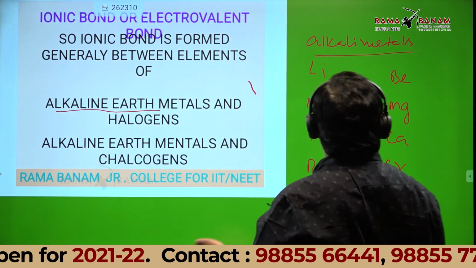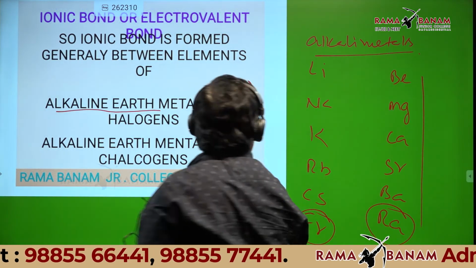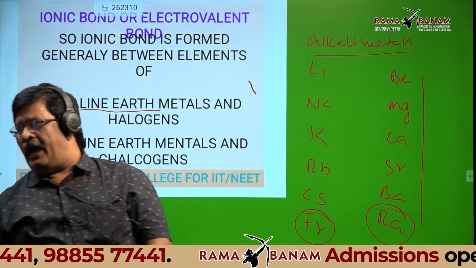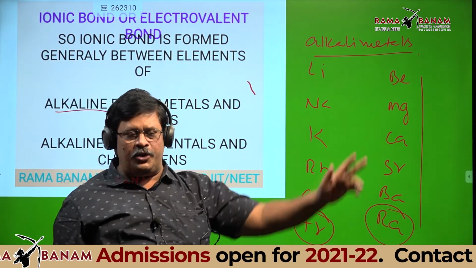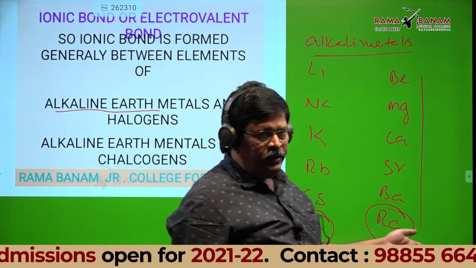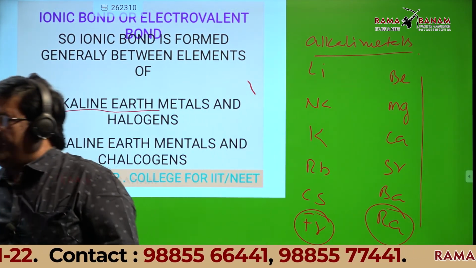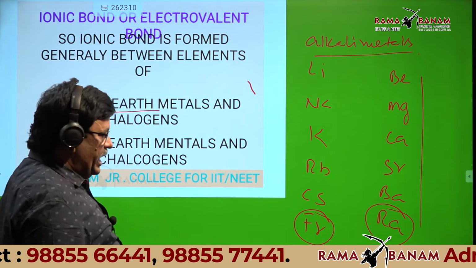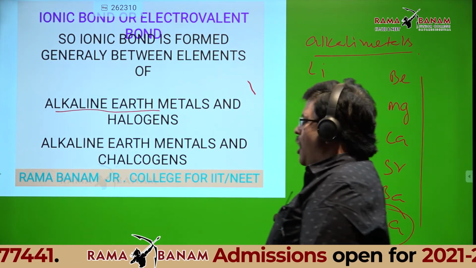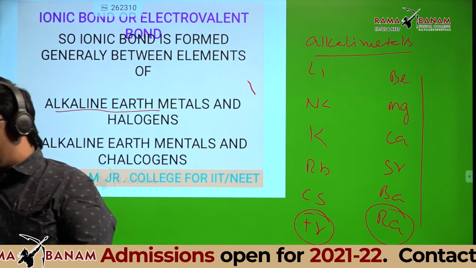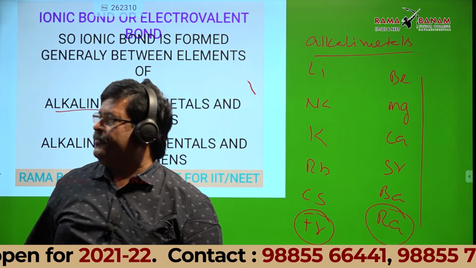Write the elements of the second group also. Write the symbol as well as the name. Beryllium, I think you all know up to 20, that is up to calcium. After that, only two elements are there. Beryllium, magnesium, calcium, strontium is Sr, barium is Ba, radium is Ra. Okay?